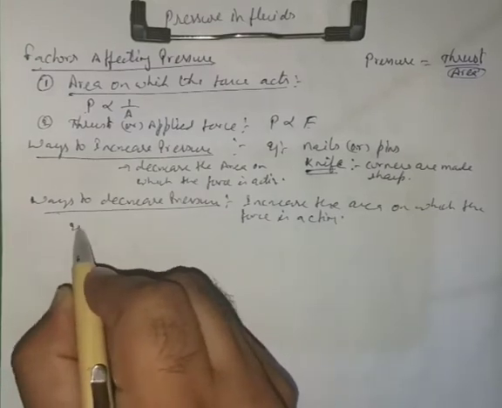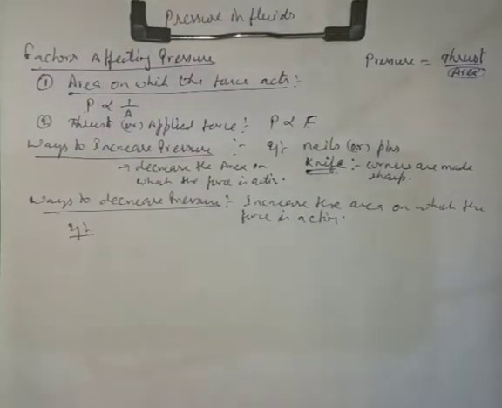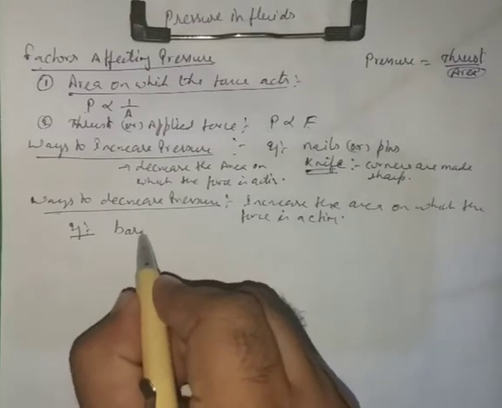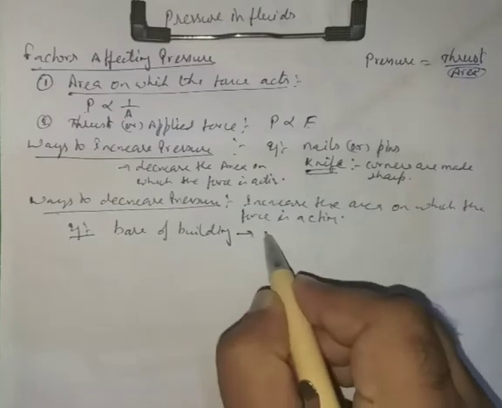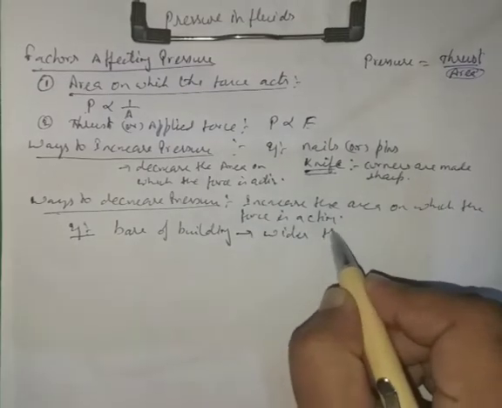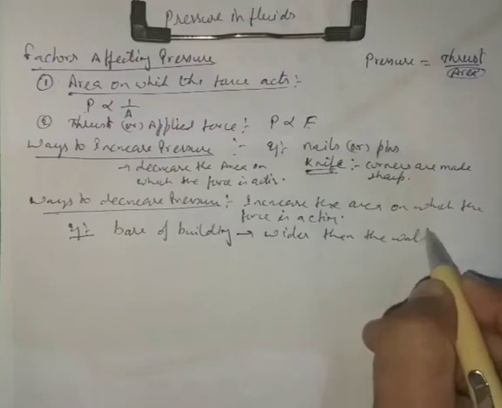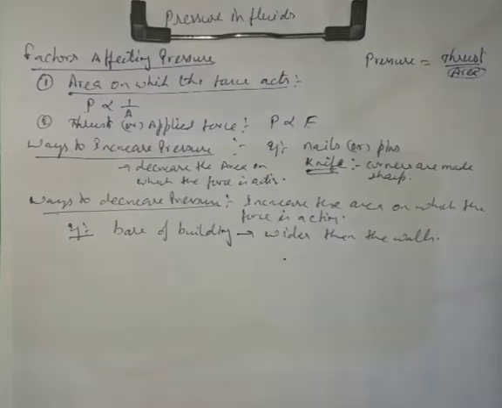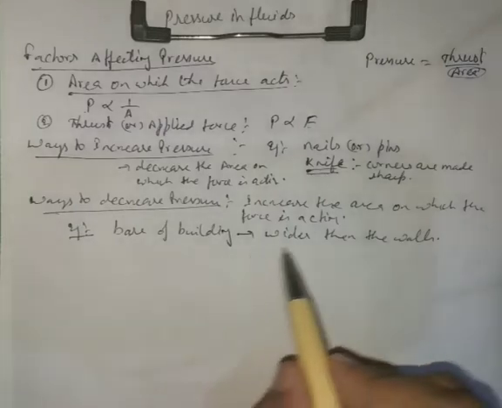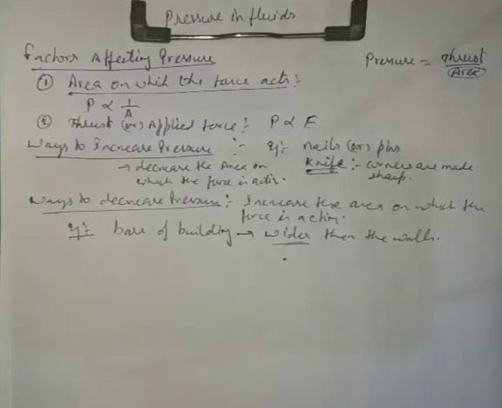For this, we can take the example of buildings. In the case of buildings, the base of the building is made wider than the walls. Simply, the base is always wider than the walls because we want to decrease the pressure on the earth. Because of this reason, we make the base of buildings wider than the walls.